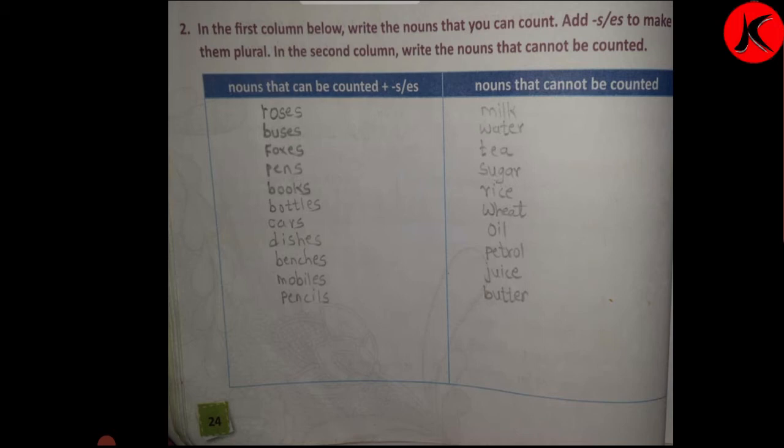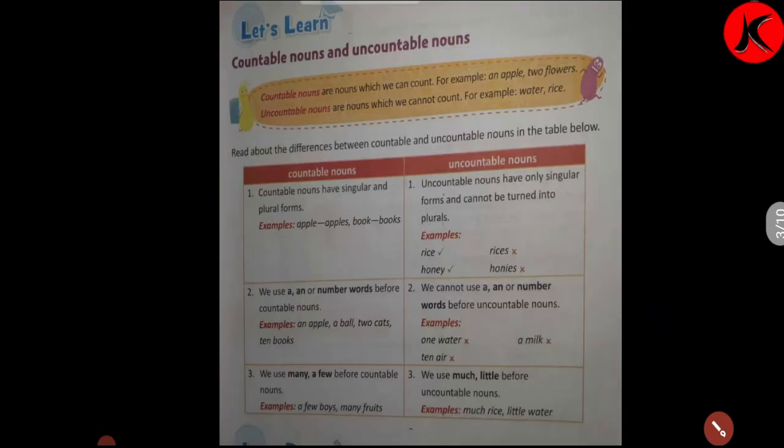We'll read once again. Milk, water, tea, sugar, rice, wheat, oil, petrol, juice, butter. All these are uncountable. These things cannot be counted. Now we'll go to the next page. Yes, countable nouns and uncountable nouns, page 25.